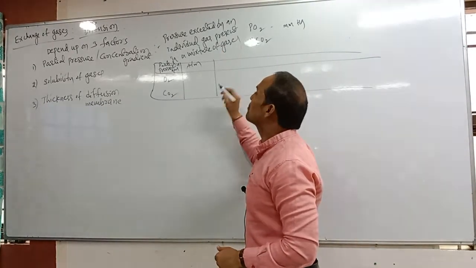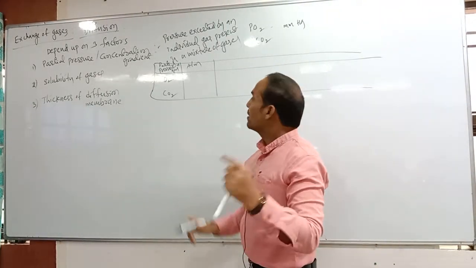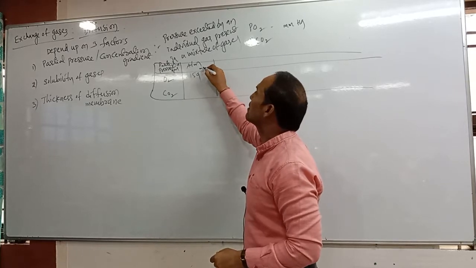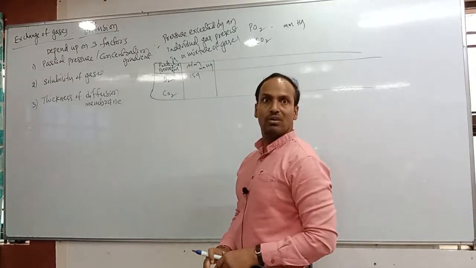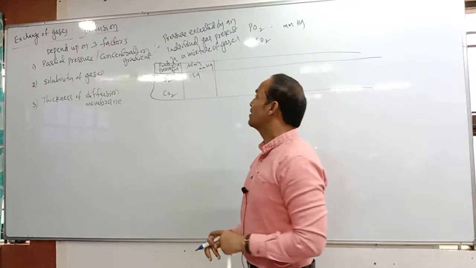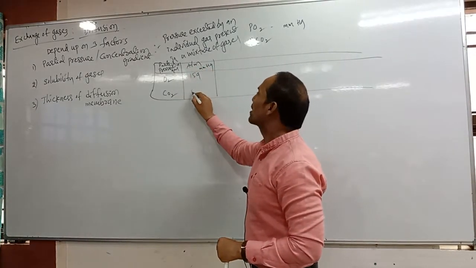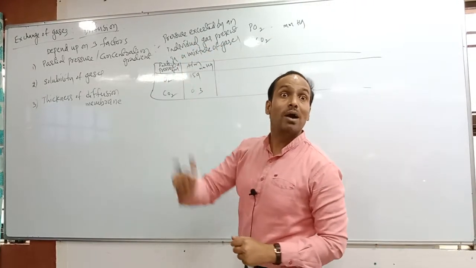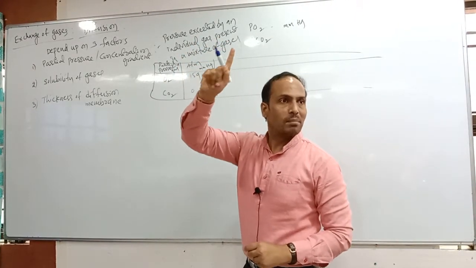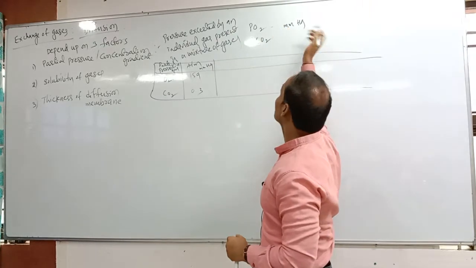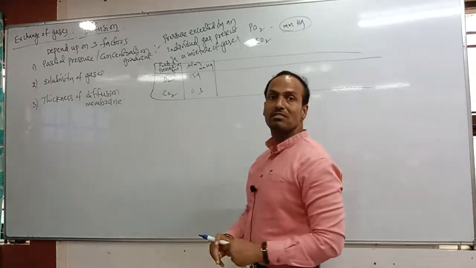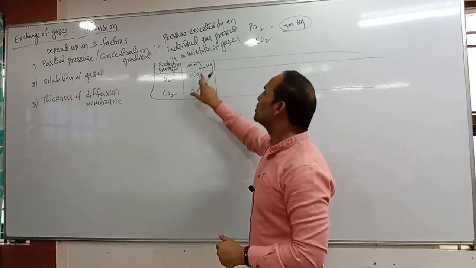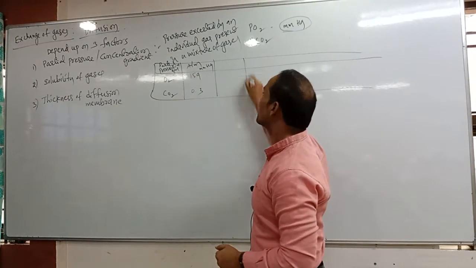Come on, in the atmosphere, how much oxygen is there? That is 159 mmHg. 159 mmHg of partial pressure of oxygen is present. But in the atmosphere, the carbon dioxide partial pressure is only 0.3, not 0.03. Partial pressure we have to completely represent in the form of mmHg. But 0.3 mmHg, okay, it is in atmosphere.